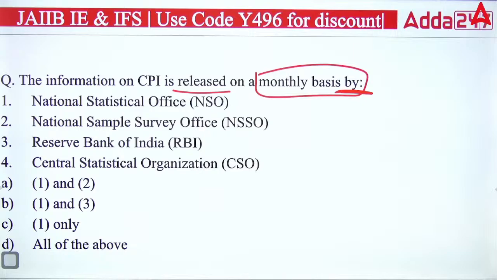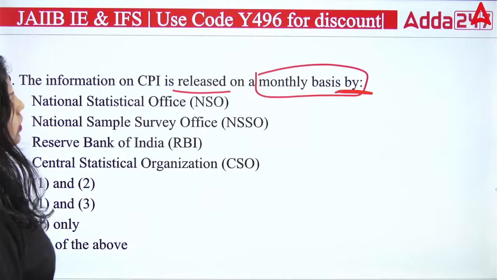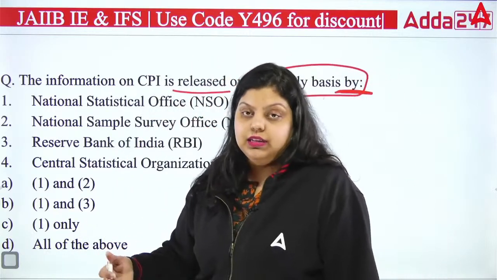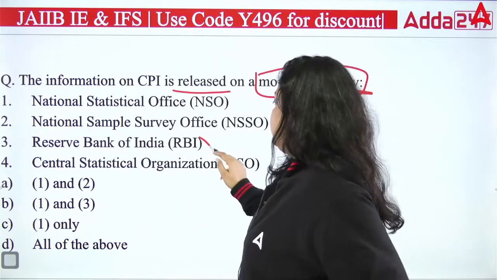So first of all, if we use the elimination method, RBI cannot give this data. RBI is a central bank. RBI does not release such kind of data. These data will be calculated by the government. So RBI can be eliminated.